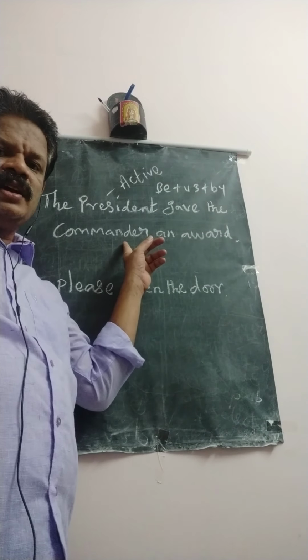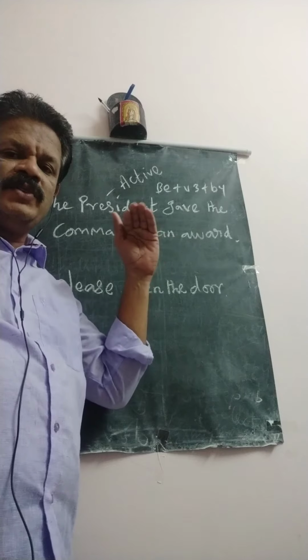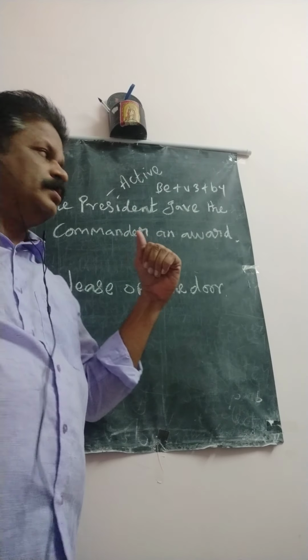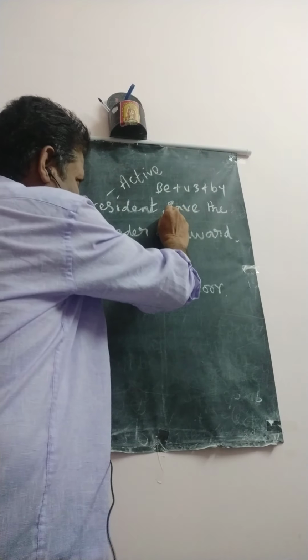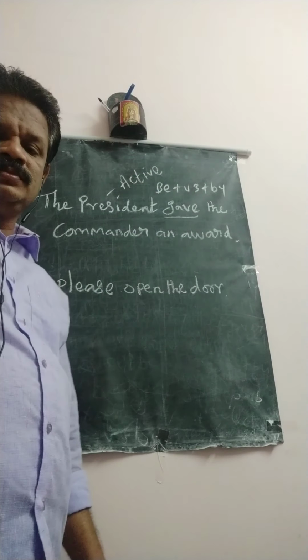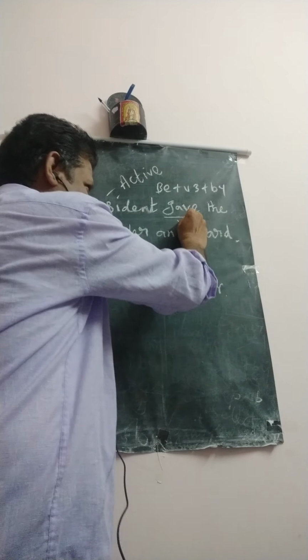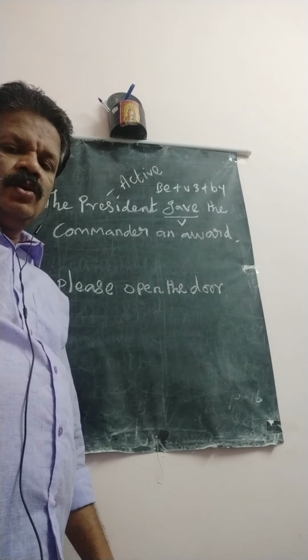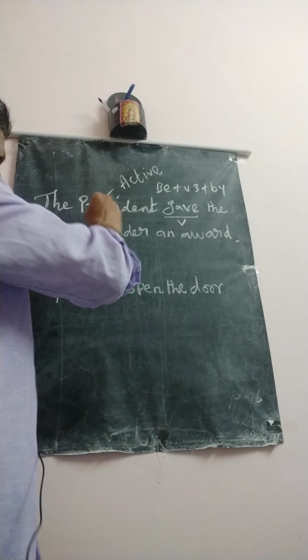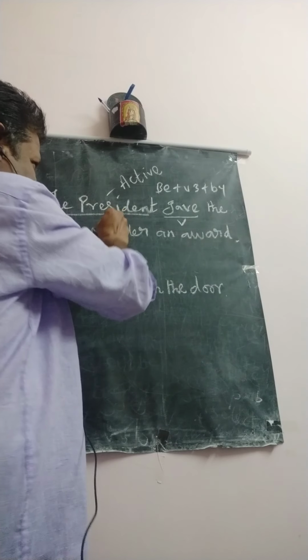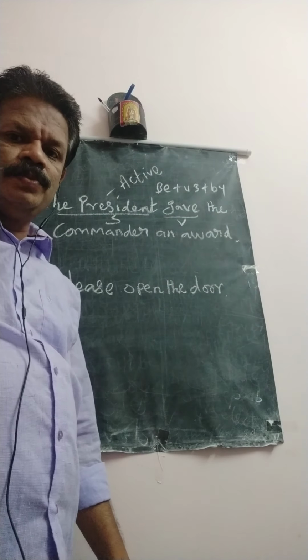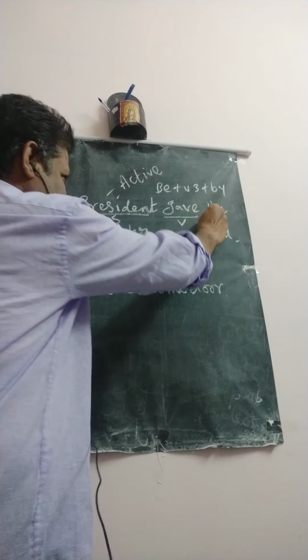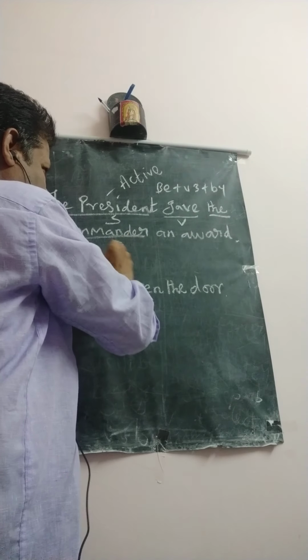To change this exercise into passive form, first of all we have to identify the verb. What is the verb here? Gave. Gave is the verb. Which is the subject here? The president. Subject. Which is the object? After this verb, the commenter. Object.